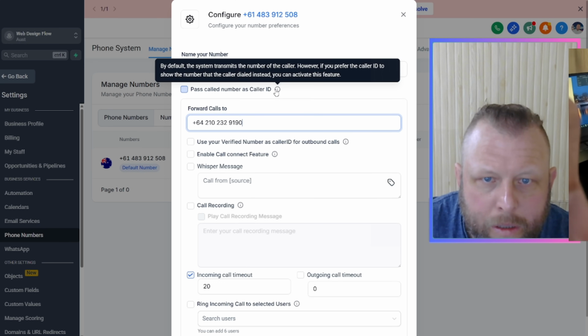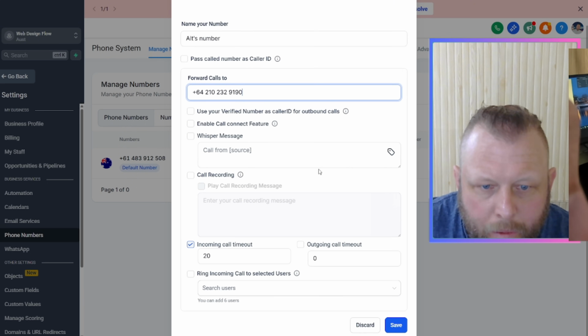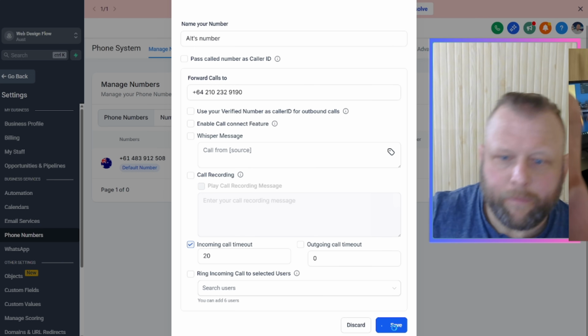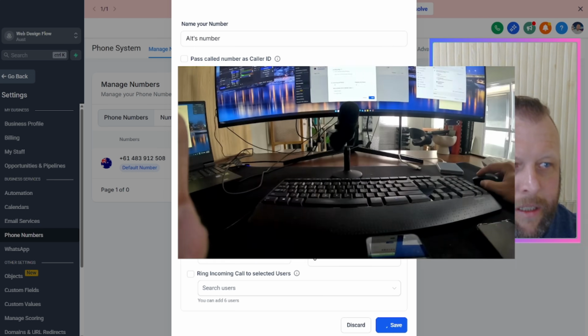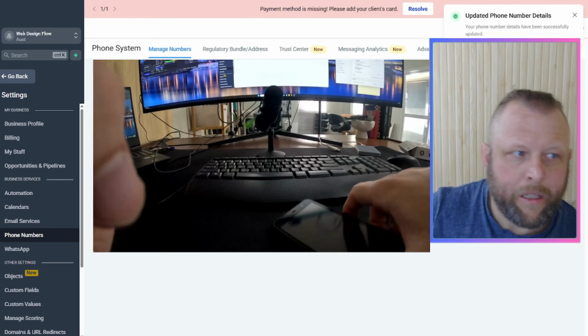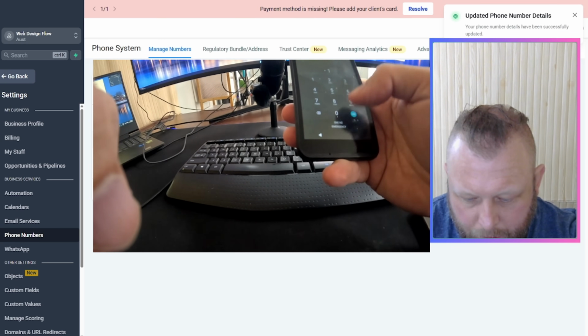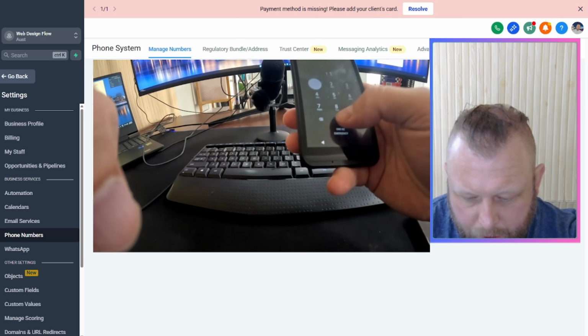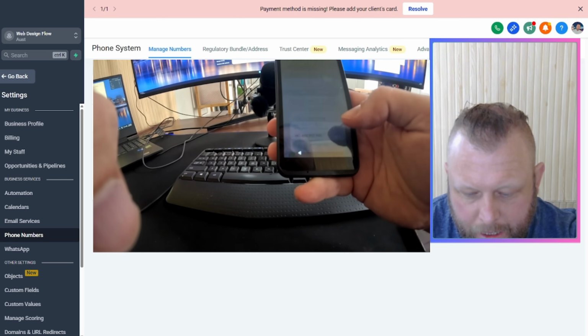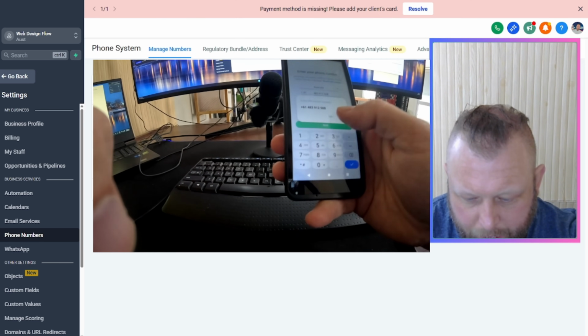So by default, the system presents the number of the caller. However, if you prefer the caller ID to show the number that the caller dialed instead of the active number, we'll try with both. See if both work. So hit that in there. Now it's going to save for a second. I'll bring this back and I'll open this one again. And I'll even know the code for this. Let's see if we can trick it.